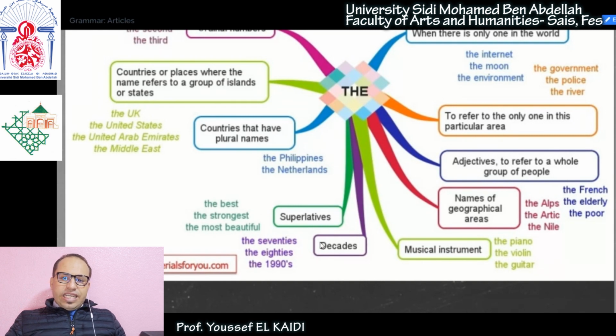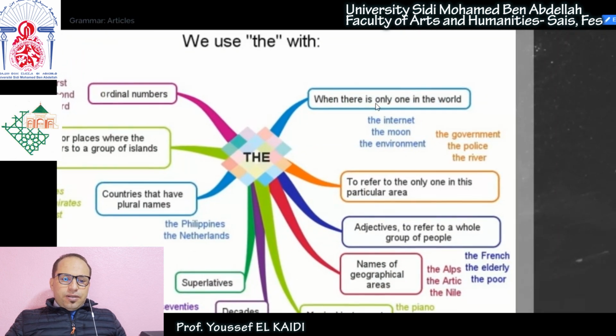Decades. What do you mean by decades? A decade is 10 years. 10 years is a decade. So the 70s, the 80s, the 90s, right? So we use the with the decades.